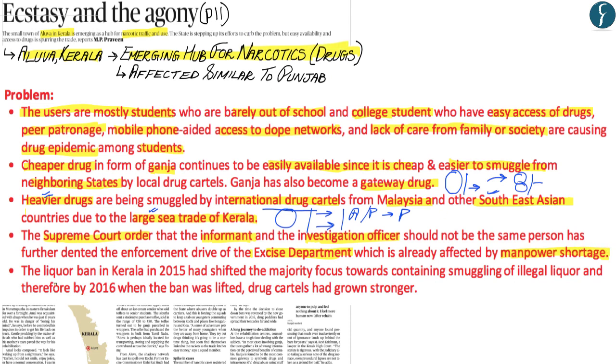Apart from this, one reason highlighted within the article is that liquor was banned in the state of Kerala in 2015. Therefore, the police, the excise department, and basically the security forces within the state had to shift their focus towards containing or stopping the smuggling of illegal liquor. Because they were trying to contain the smuggling of illegal liquor, the drug cartels grew stronger within the state of Kerala. However, the liquor ban was lifted in 2016. Because the drug cartels had gotten stronger in this one year, it became difficult afterwards to take action against them and stop the narcotics trade within the state of Kerala.